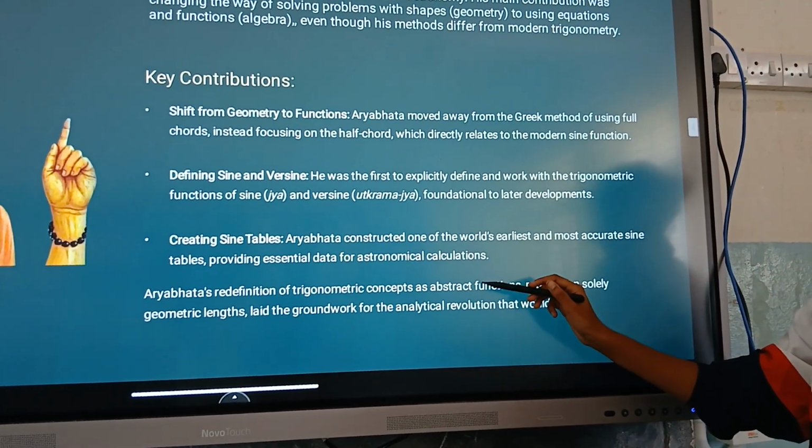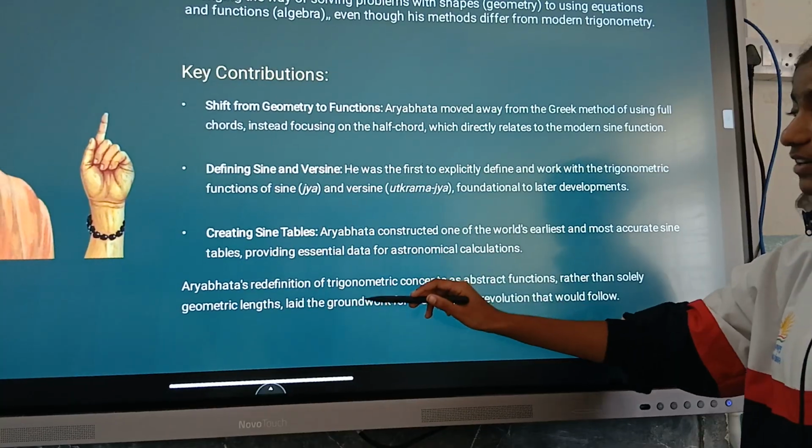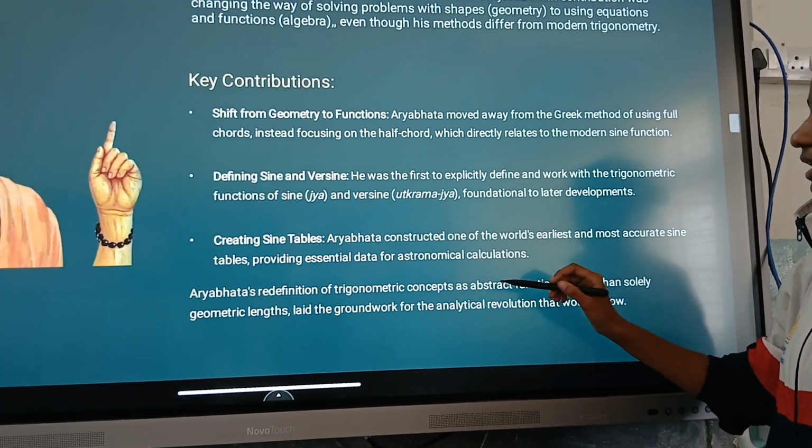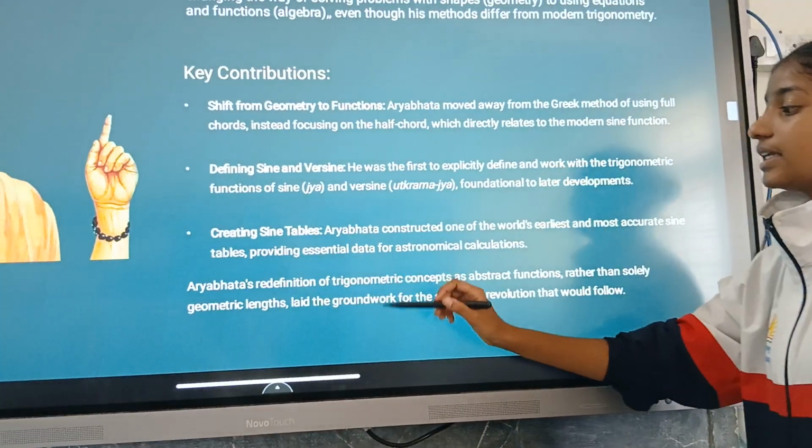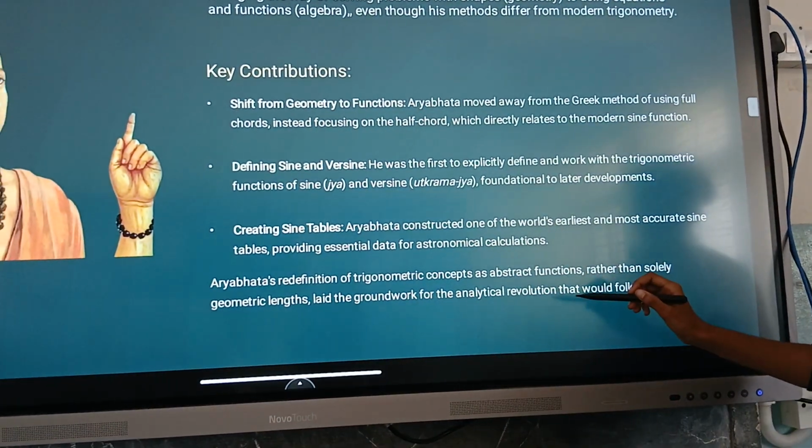astronomical calculations. Aryabhatta's redefinition of trigonometric concepts as abstract functions rather than solely geometric lengths laid the groundwork for the analytical revolution that would follow.